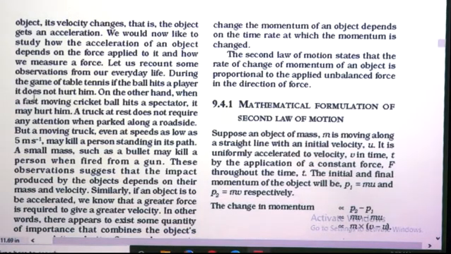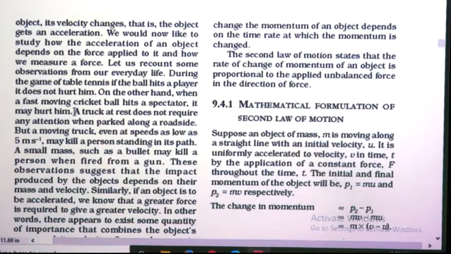Now for example, during the game of table tennis, if the ball hits a player, it does not hurt him, isn't it? While playing table tennis, the table tennis ball sometimes hits the player, but the player doesn't get any hurt from that. On the other hand, when a fast moving cricket ball hits a spectator, it may hurt him.